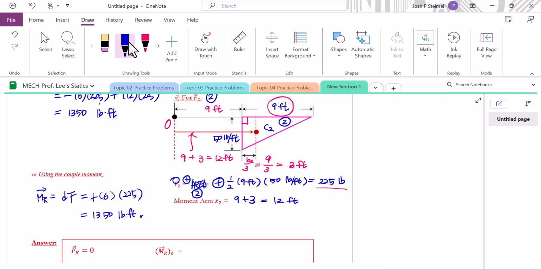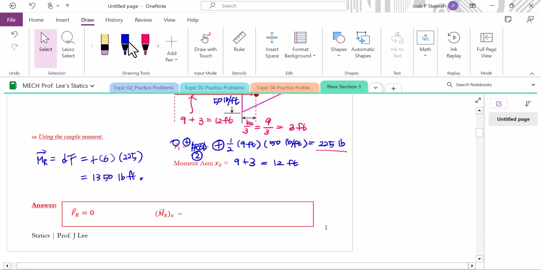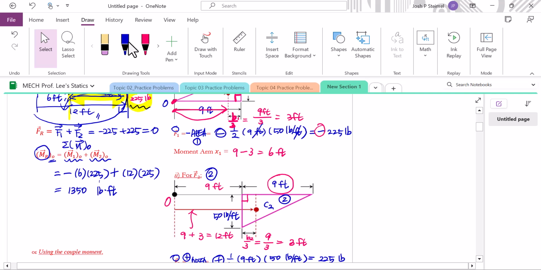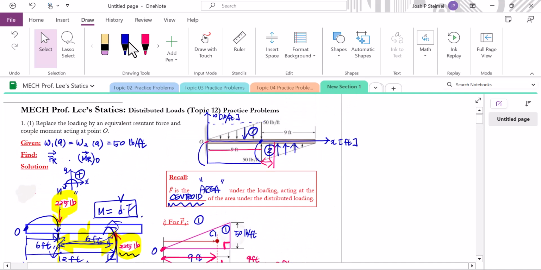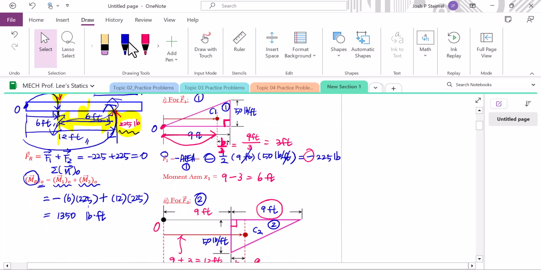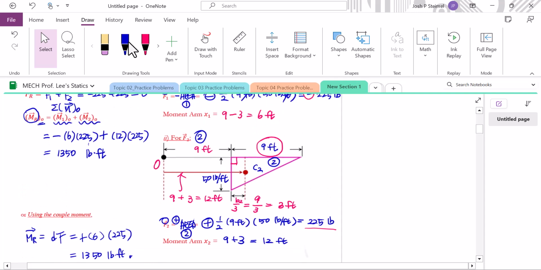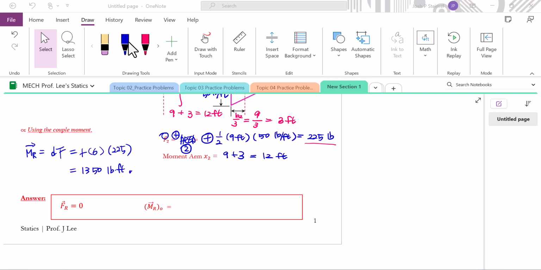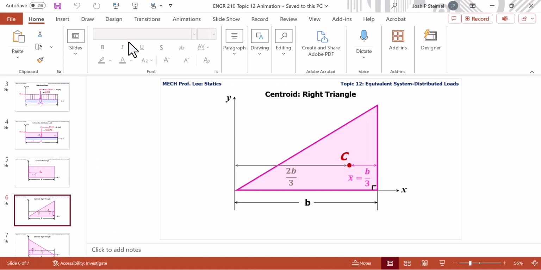This was an interesting problem. All right, so for our final answer, the resultant force was canceled out from these two forces, same magnitude but opposite direction from the distributed loading here. Therefore, it was 0. However, we were able to find the resultant moment about point O from each force, or using the couple moment method.